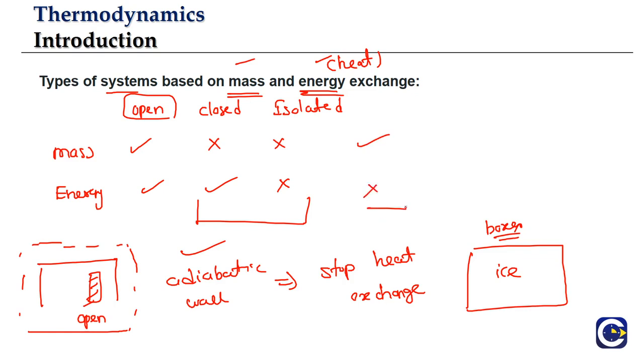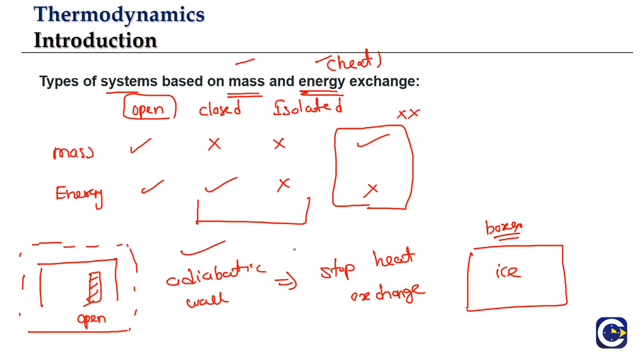So this scenario we have not covered. You know why we have not covered this? Because this will not be feasible. Because if you allow mass to exchange, like say for example, we take this case of the open room where we are allowing the particles to come in and go out, definitely they will be carrying some extra heat with them, or they will take some extra heat with them. So you cannot have a system where mass exchange is possible and heat exchange is stopped. So this combination is not going to work out.